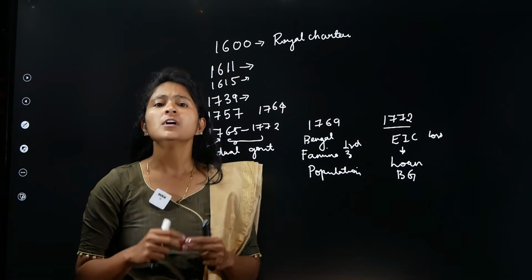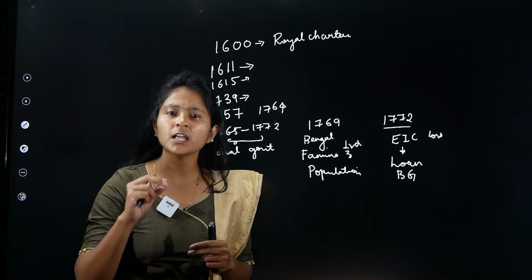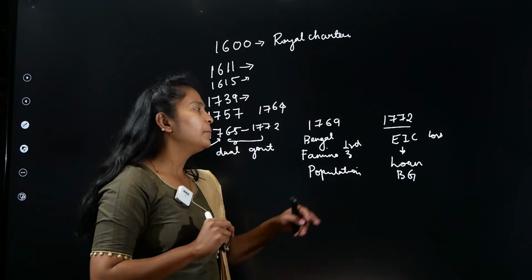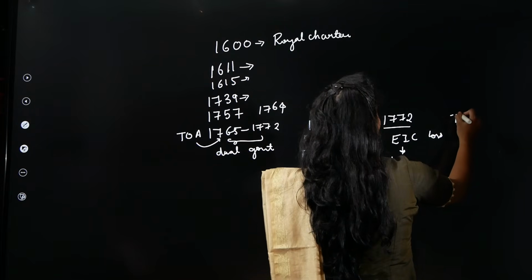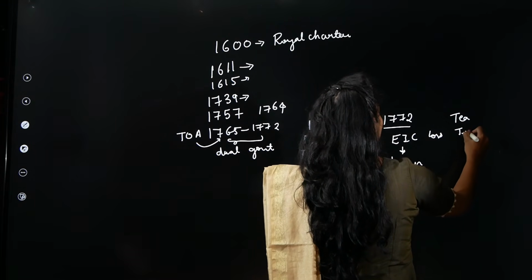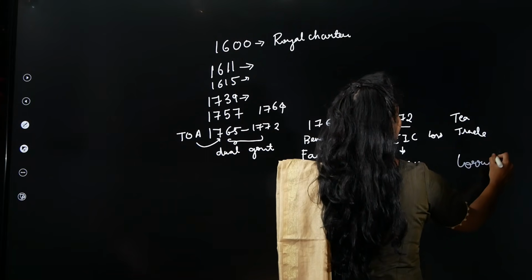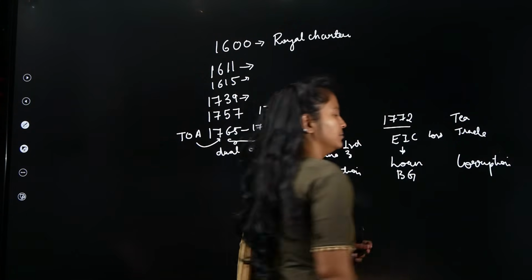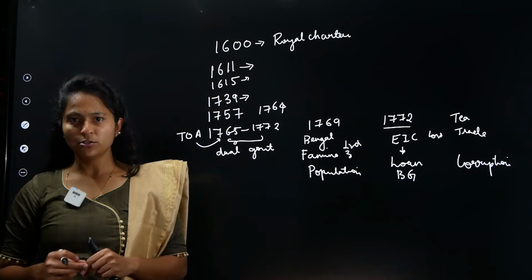And what did they have to give? They had to give the regulation of the company, or the governing power of the company, to the British government. Apart from this, we have also seen other reasons like tea trade loss, corruption, etc. Right? So these were some of the reasons why the Regulating Act came into the picture.